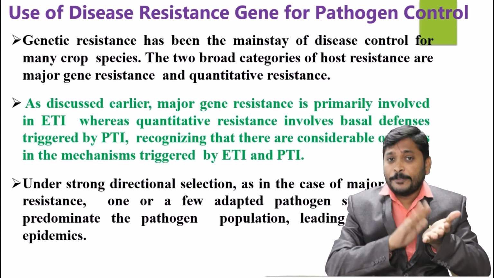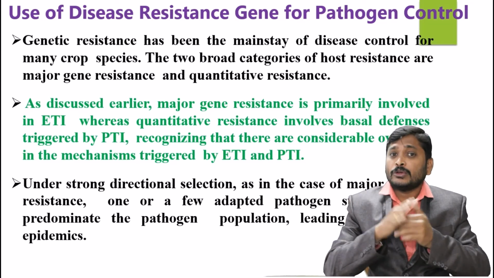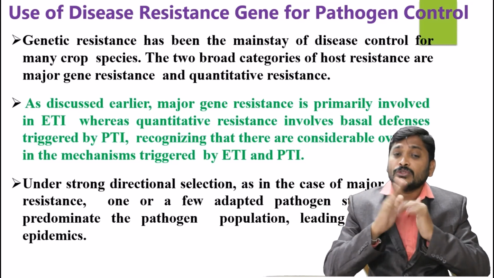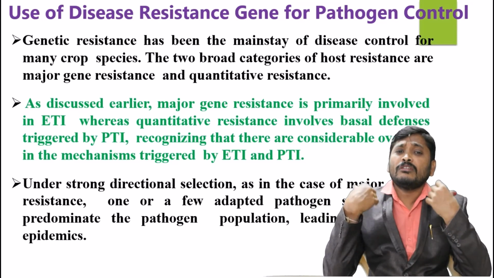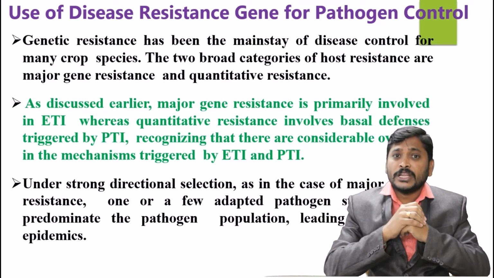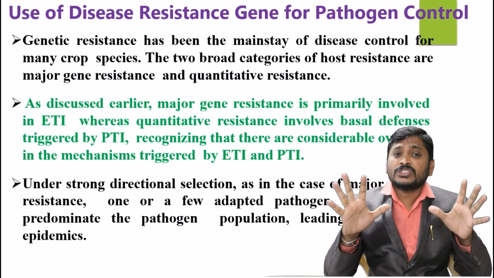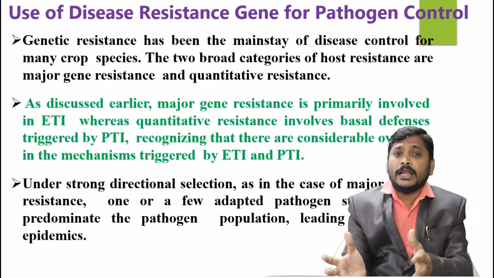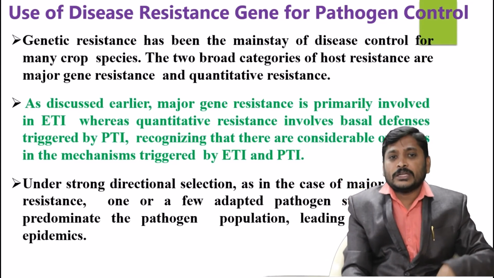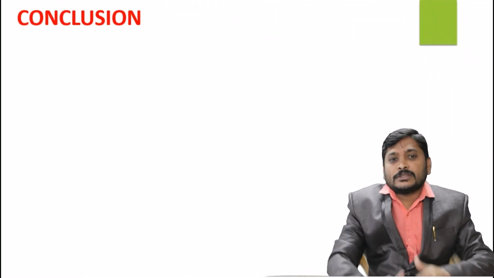That means if pathogen genes are changing according to the environment, they become more virulent. For example, most oomycetes become more dangerous pathogens because they readily adapt to the environment. Coming to conclusions.